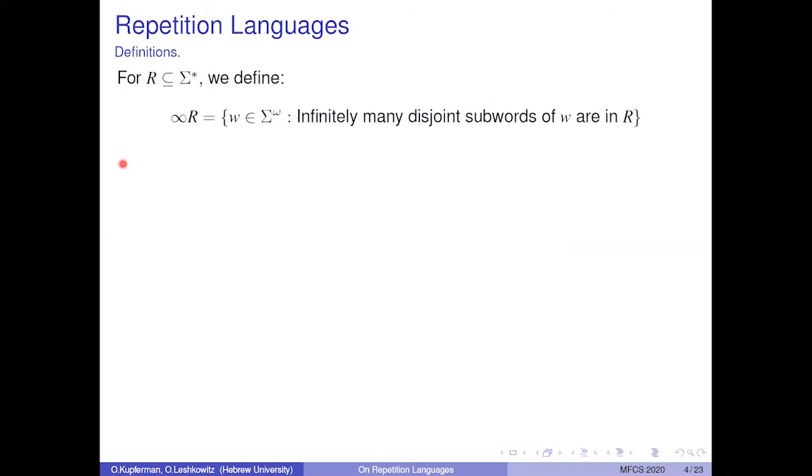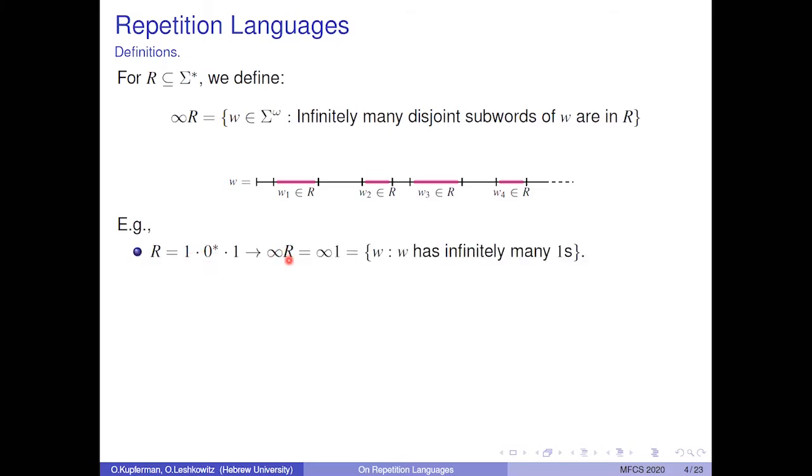The second repetition language is infinity R, or infinitely many R. Infinitely many R consists of all infinite words W, such that infinitely many disjoint subwords of W are in the language R. So words in infinity R look as so. It has infinitely many disjoint subwords in R. For example, if we take R to be sequences of zeros sandwiched in between ones, then infinity R is infinitely many ones. And if we take R to be the single word 0, 1, then infinitely many R is now infinitely many zeros and infinitely many ones.